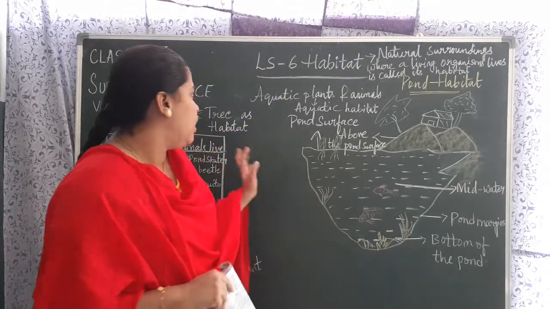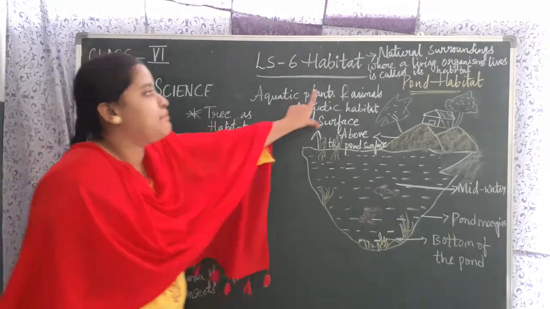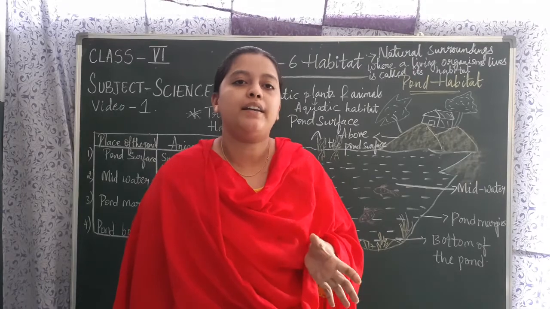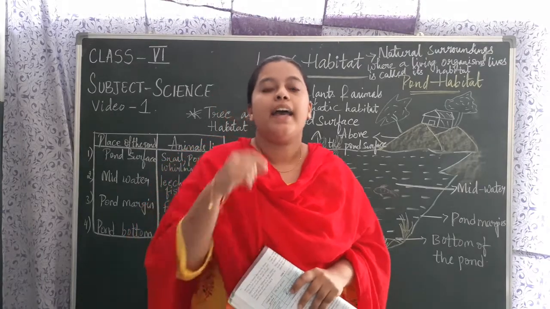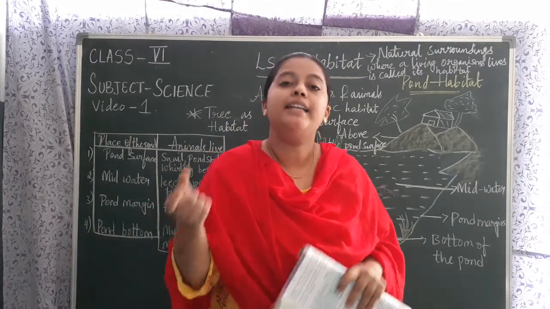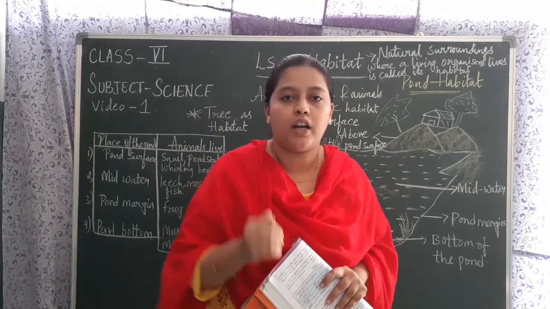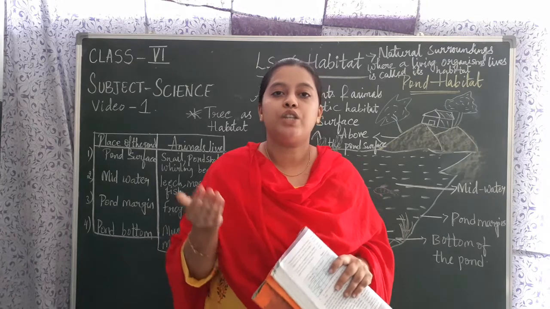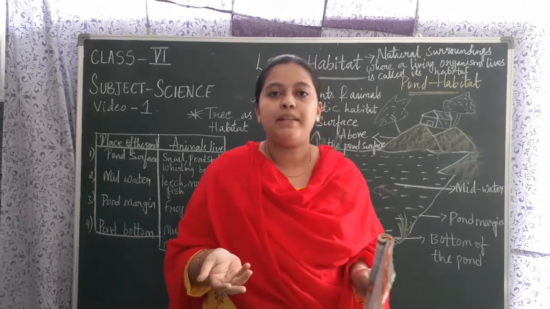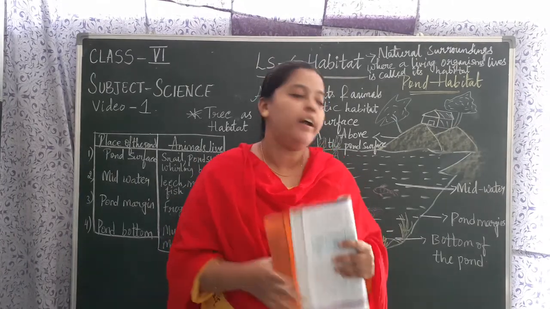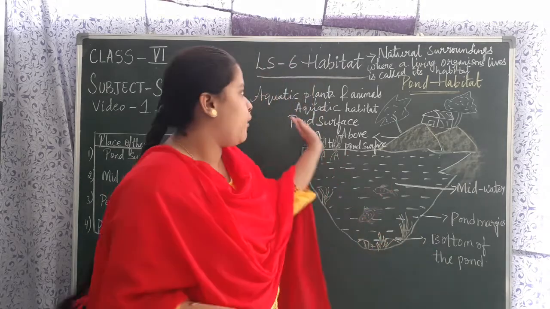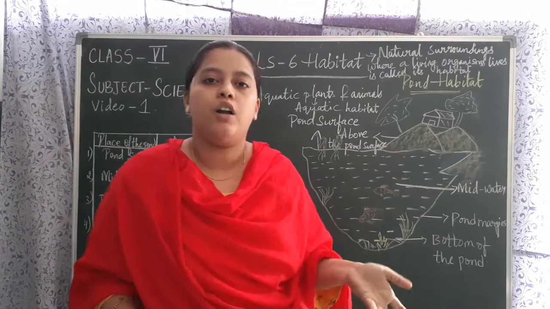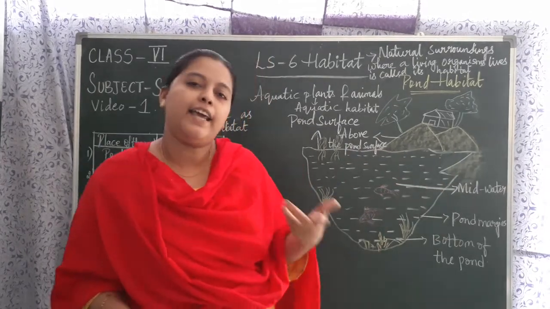Now coming to aquatic plants and animals. What do you mean by aquatic, children? Aquatic plants are nothing but the plants which live in water, and aquatic animals are nothing but the animals which live in water. Examples of animals which live in water, obviously fish. And aquatic plants, example, lotus, water hyacinth, any of the examples you can take.